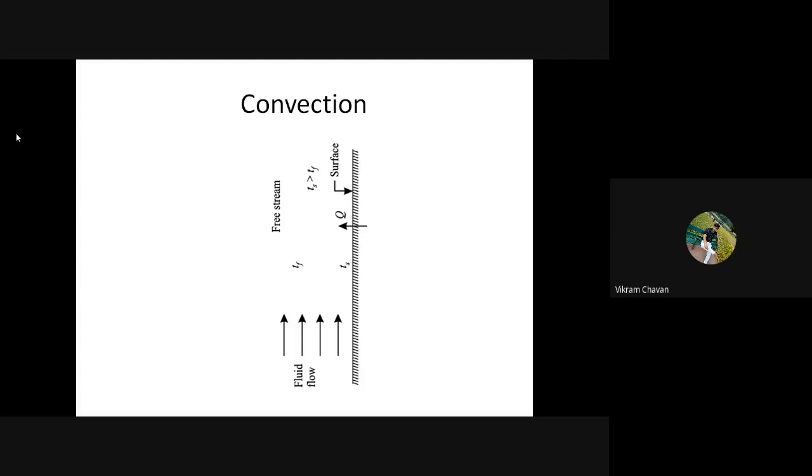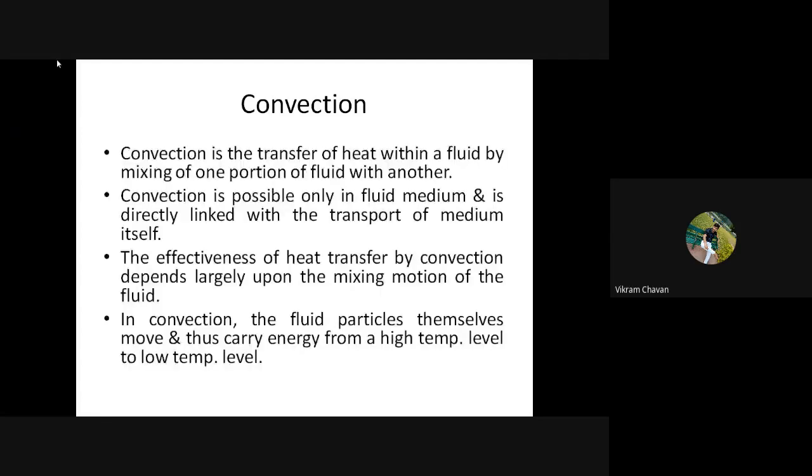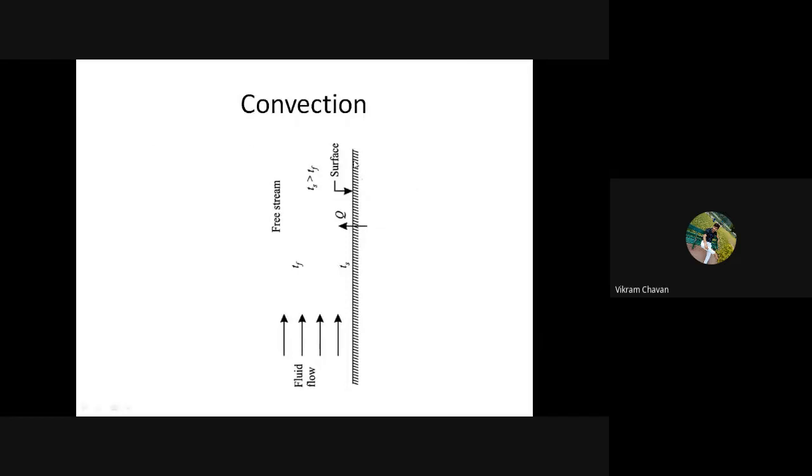So draw this diagram. You can give the name for this particular plate as copper plate, which is maintained at a high temperature, higher than the atmospheric temperature. This is the surface of the plate whose temperature is T suffix S, the surface temperature of a plate.